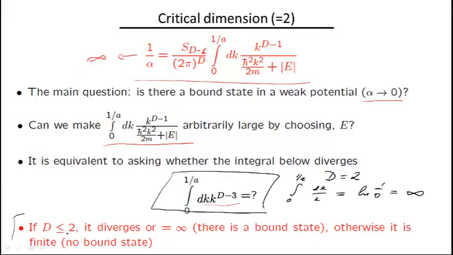So if our dimensionality is smaller or equal to 2, the integral diverges, and physically it means that there always exists a bound state, no matter how weak the attraction is. Otherwise, the integral is finite and there are no bound states. So even though there is a well, there is nothing in this well.